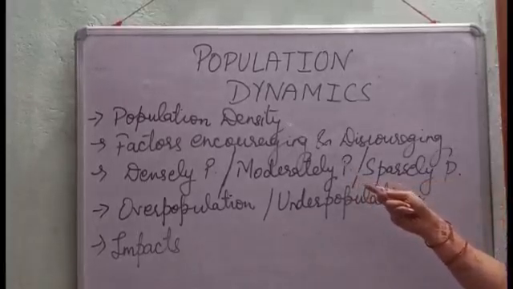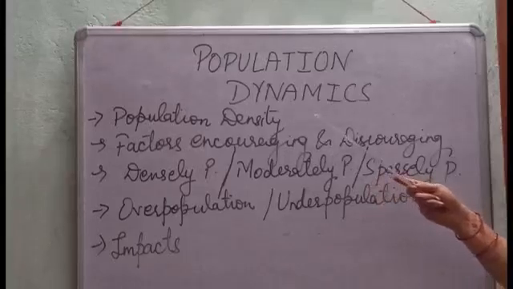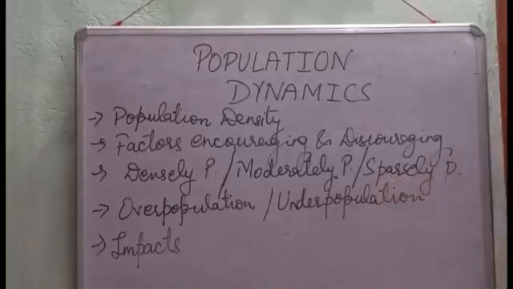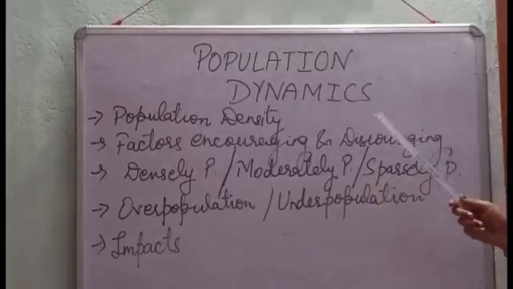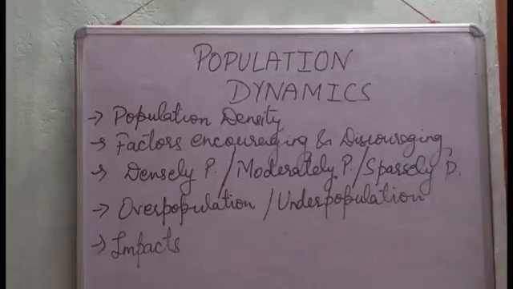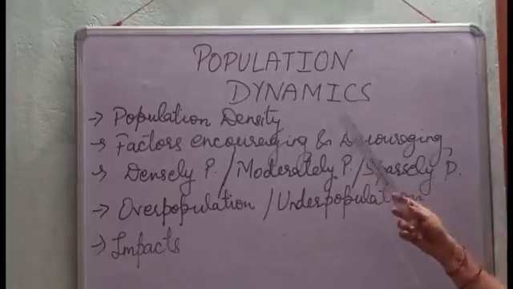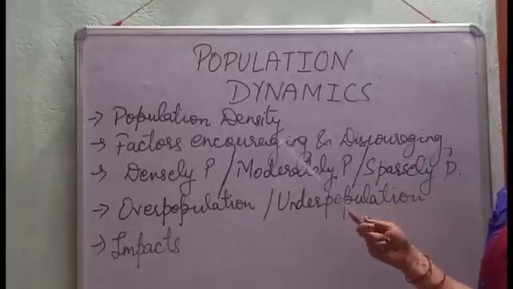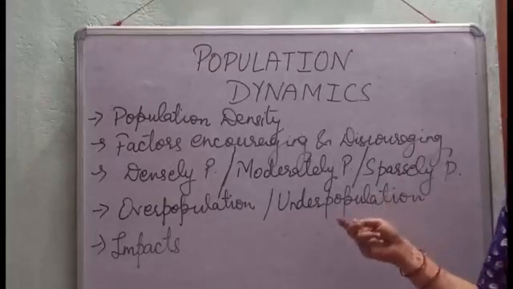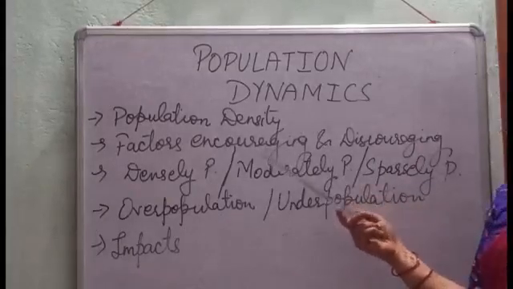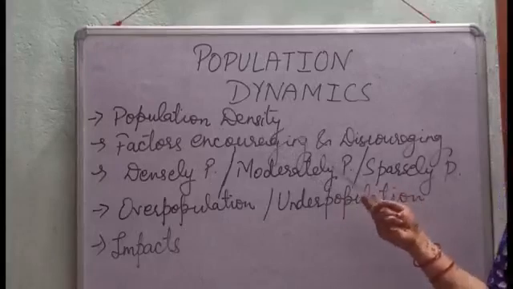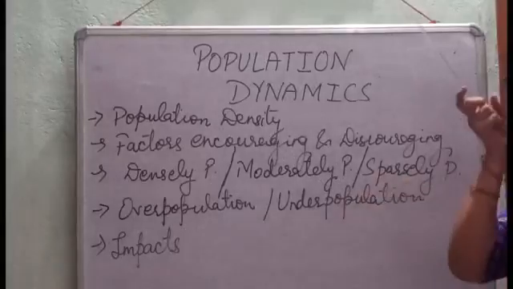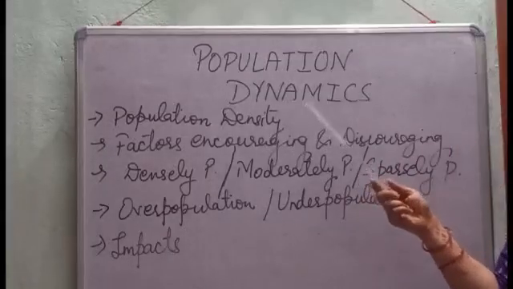So, the distribution of population density in the world: the population of the world is 6,451 million. The population density depends upon the area. If the area is plain and the facilities are more, the population density will be higher. It depends upon the region also.